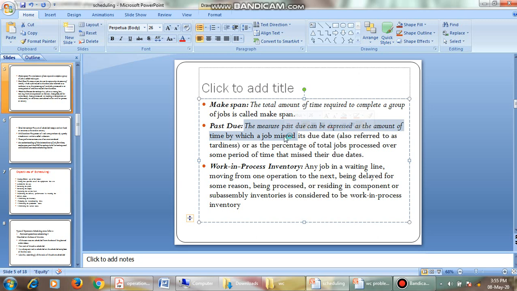That is, we are scheduling an activity and the activities are going on, but some activities cannot reach in time. There is a delay, right? It is clearly given: the amount of time by which a job missed its due date. For example, I told you to submit your assignment by the next couple of days.